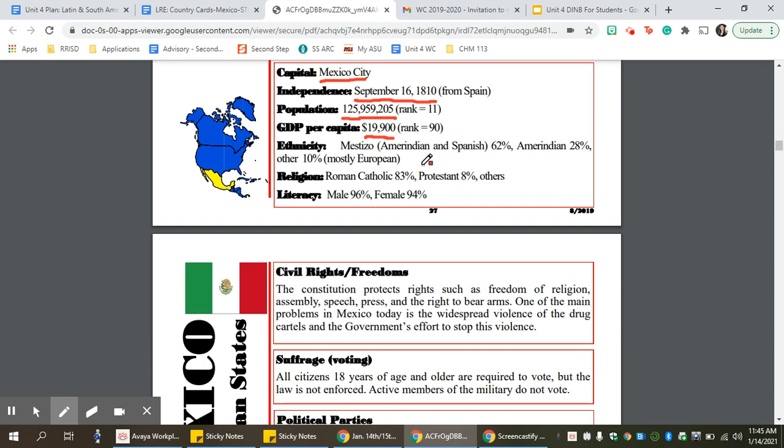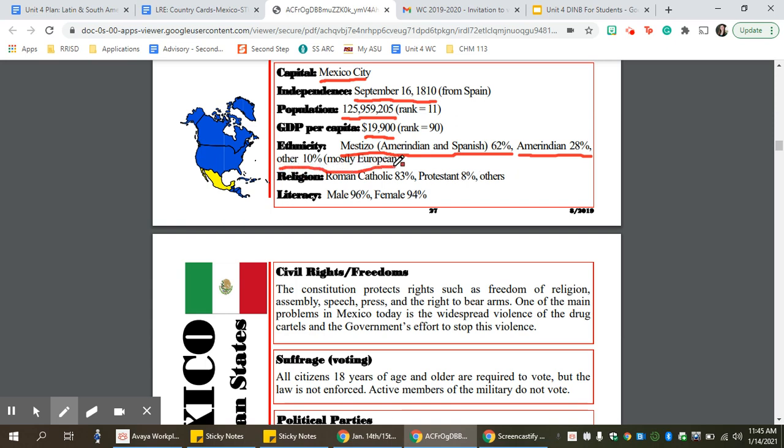Now our ethnicity. We have mestizos, which is Amerindian and Spanish. That's about 62%. So that's a mix between the indigenous people who were there and the Spanish people who came to colonize. Amerindian, that's 28%. Those are the indigenous people. And then there's another 10%.